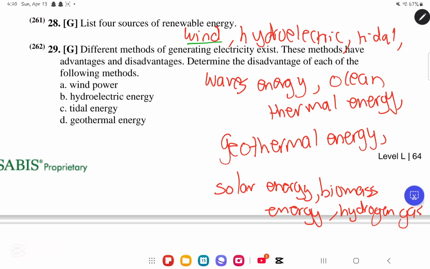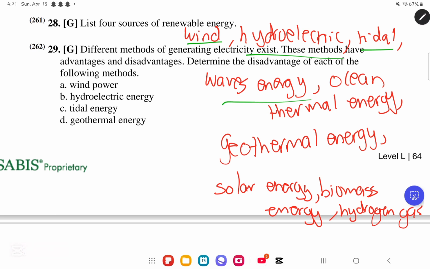So very simply, what is happening? We have wind energy. We know it is the energy done by the wind. The wind turbines will turn and they will create electric energy. Hydroelectric, it will be from gravitational potential energy of water stored in dams. They will fall as kinetic energy, and they will rotate the turbines that will create then the electric energy. Tidal is how the tide moves. The tide could move back and forth. So if it moves forth, it might move by kinetic energy the turbines that are found in the object or the thing, I don't know what we place in the sea, and then we will get energy.